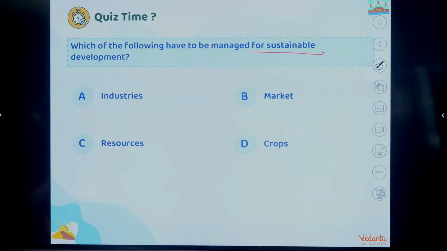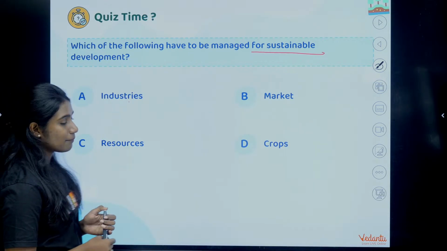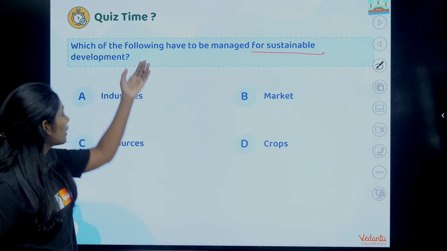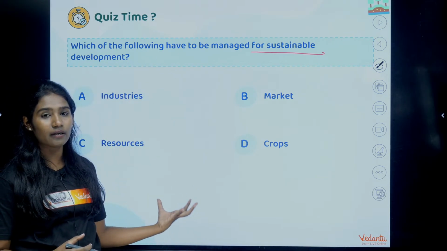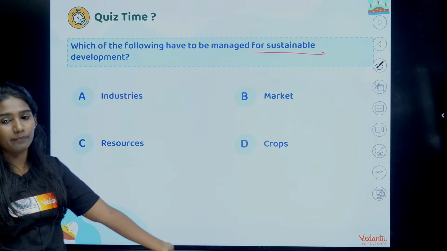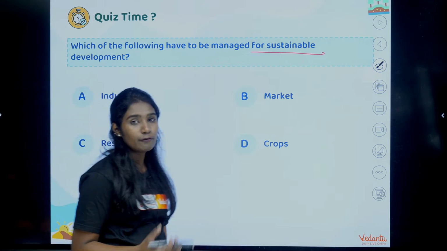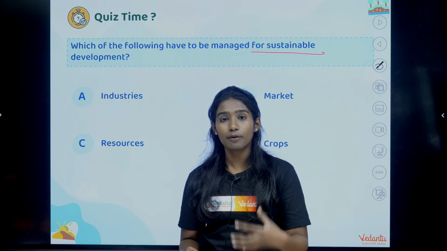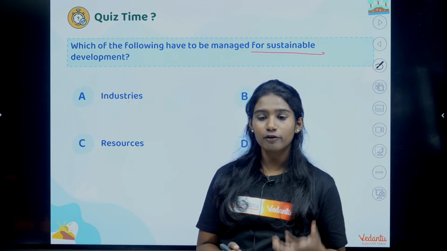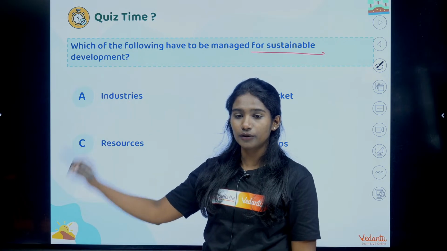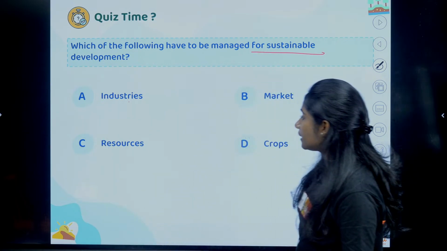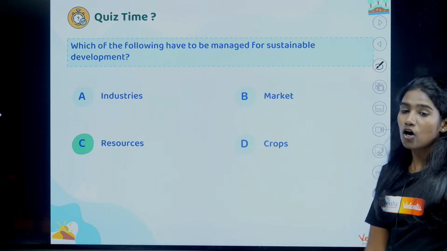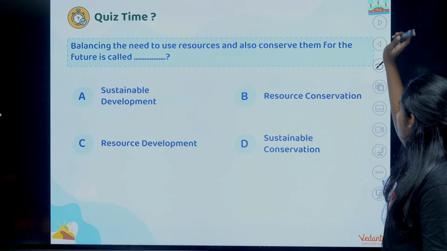For development, we need technologies, we need industries for manufacturing and all that, for which we will have to utilize the resources. So, Roshni says option C. Yes, option C is the right answer.